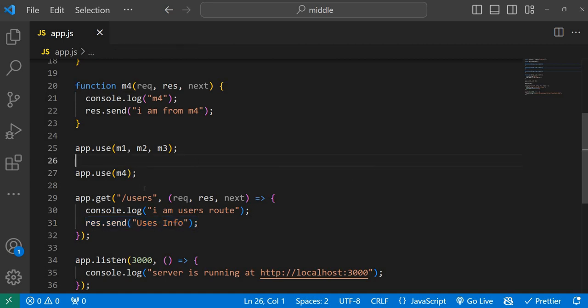If you see, M1, M2, M3 is there, and then M4 is taking the responsibility to finish the response cycle first, and again we have given the same responsibility to users, but M4 is executing before this route. So what will happen?